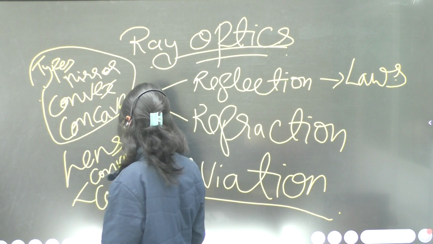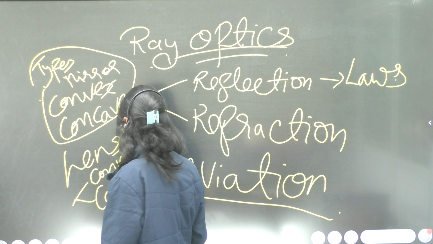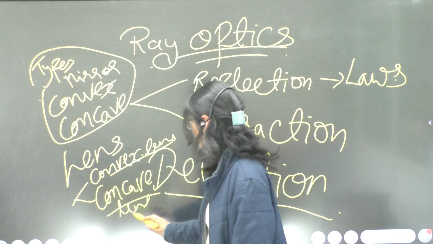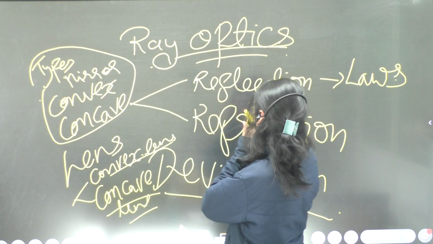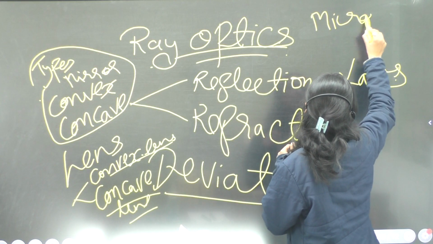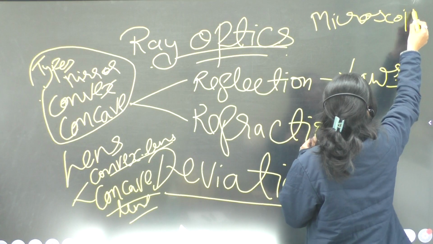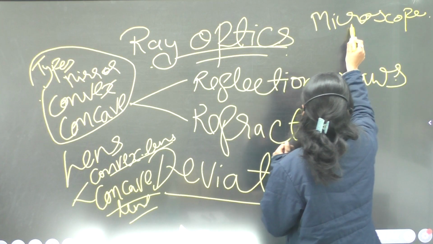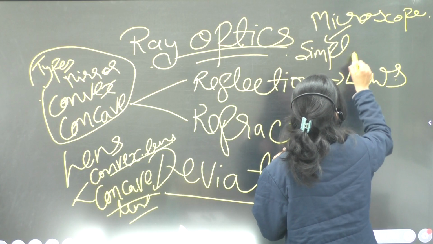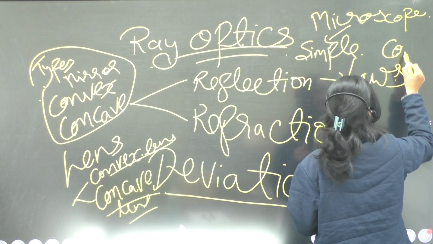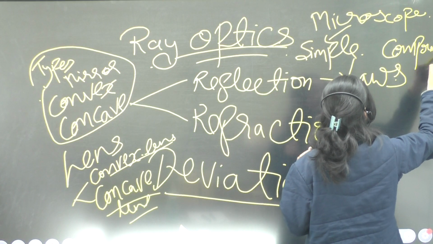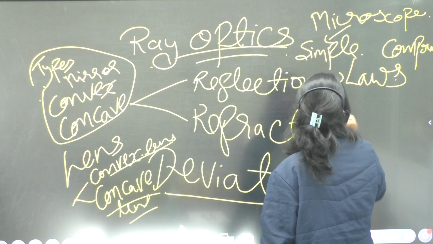Then we will deal with the microscope, two types, simple microscope and compound microscope, image formation by them, their diagrams, questions, and the telescope.